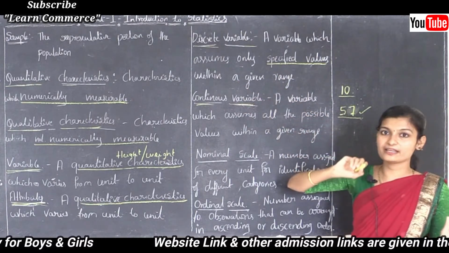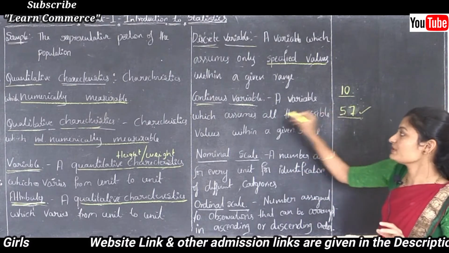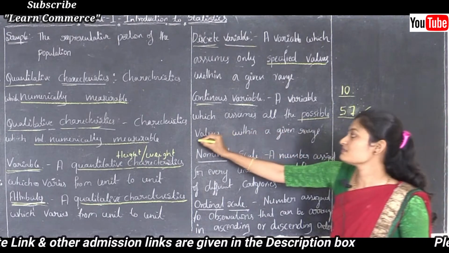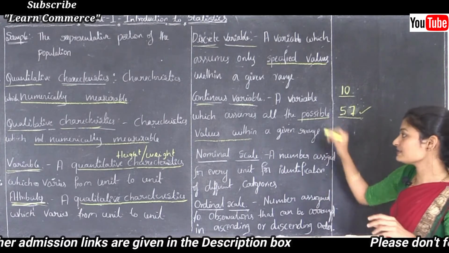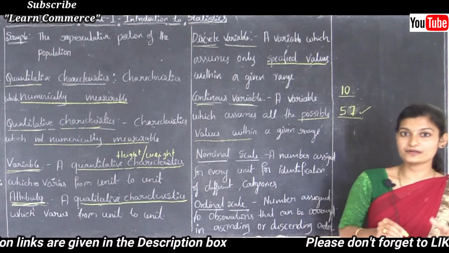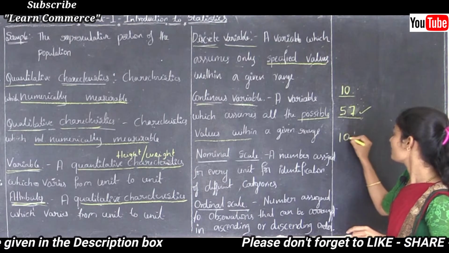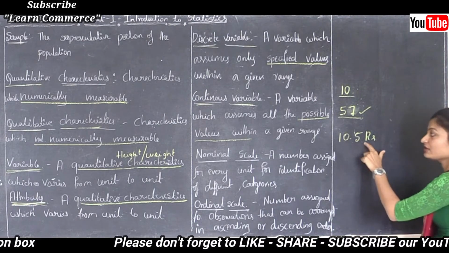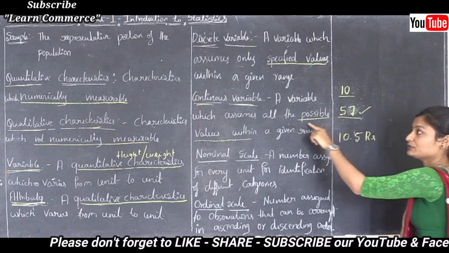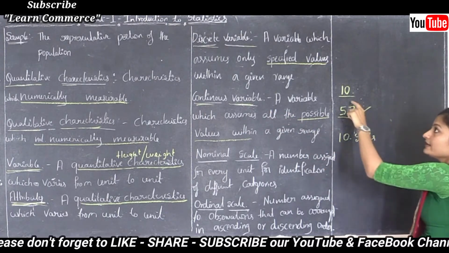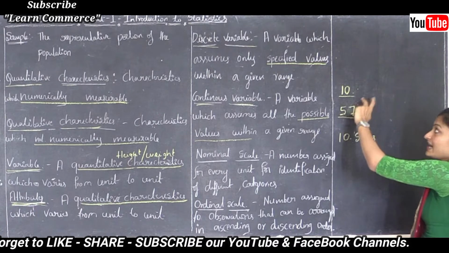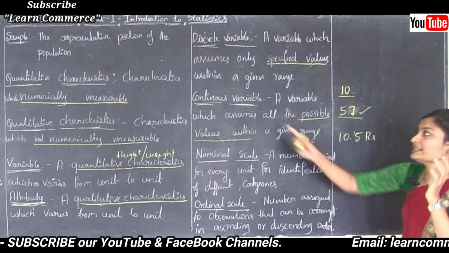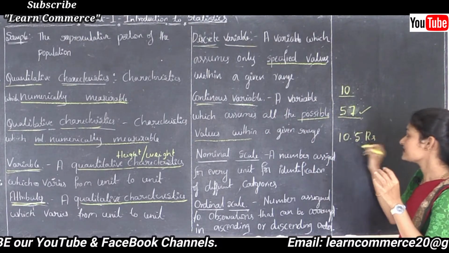Then what is a continuous variable? A continuous variable is a variable which assumes all the possible values within a given range. All the possible values, for example, income of a person per day, we can say 10.5 rupees. See here, 0.5 in the sense what? Decimal values. These types of values are also assumed in a continuous variable, but in a discrete variable we can't assume these decimal values. It should be an exact value, then we can say that is a discrete value. But in a continuous variable we can assume these decimal points also.